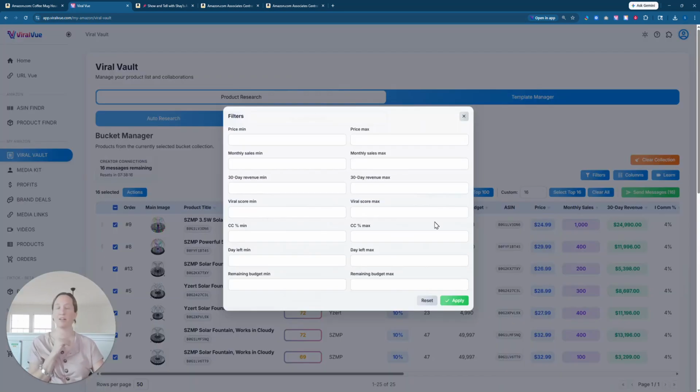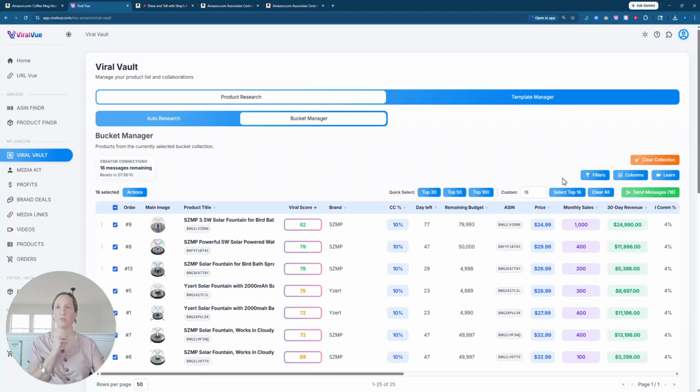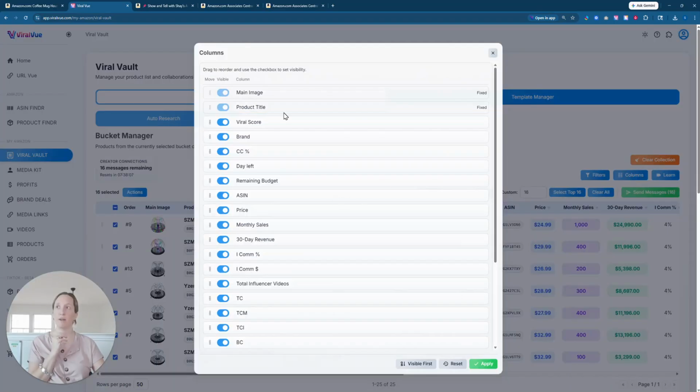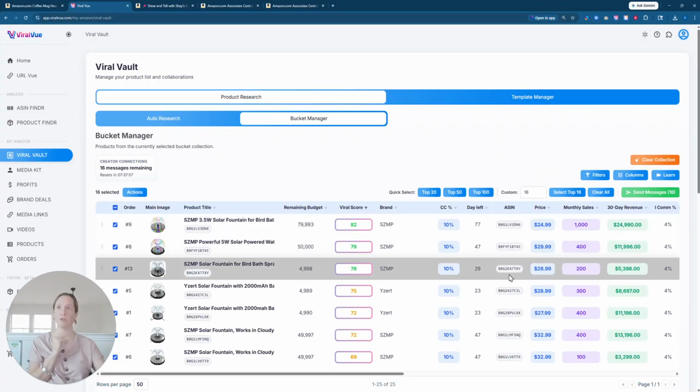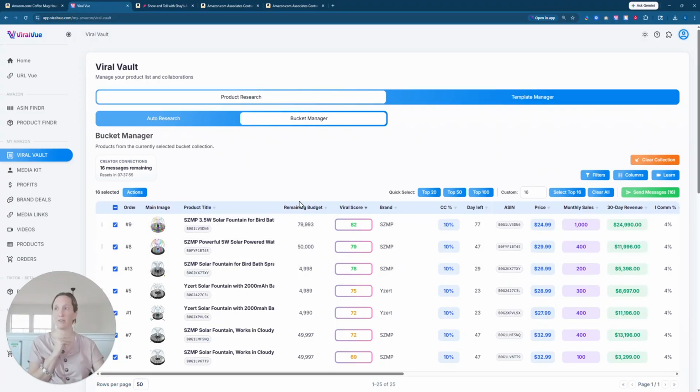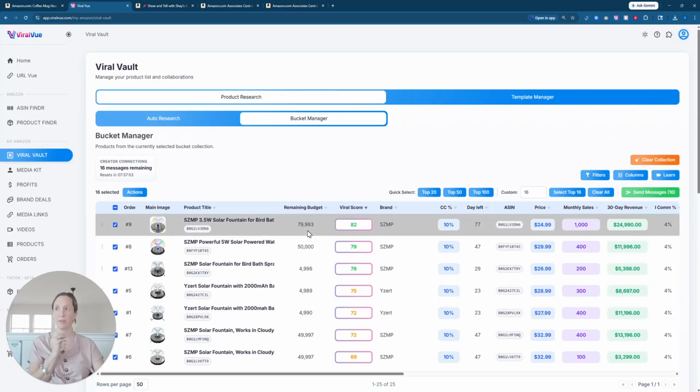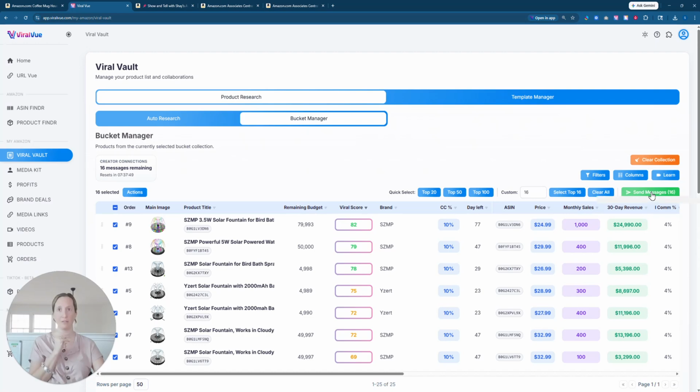Let's say you've added like hundreds of products into your bucket manager. You can come in here and add filters for your products. You can also move around your columns. Okay, so if you're like, I want to know the remaining budgets, you can scoot that up. And then once you click apply, it'll have the remaining budget moved over once you refresh, right next to the product title. Okay, so I can see if there's actually money left in that campaign or not.